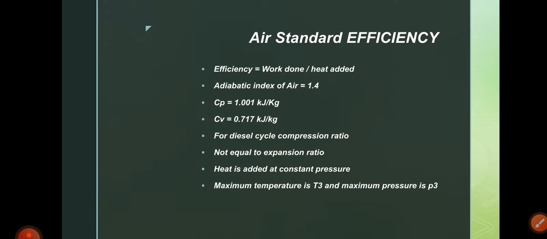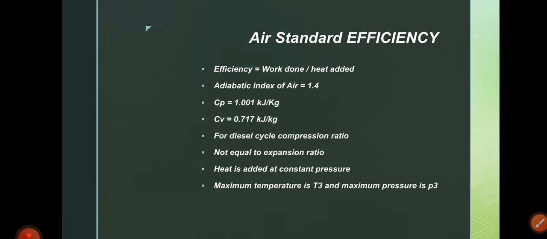I have given some standard values to solve the problem, since this video's motto is only to solve the problem rather than concepts. So the adiabatic index, what is the adiabatic index? Gamma. That value is 1.4, and the specific heat capacities at constant pressure and volume are denoted as Cp and Cv respectively.